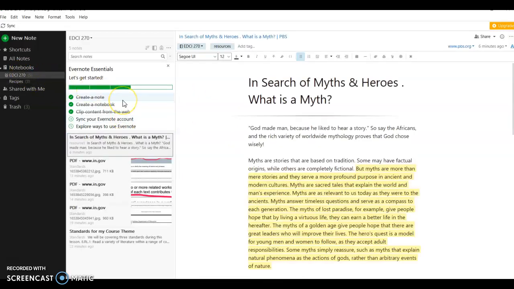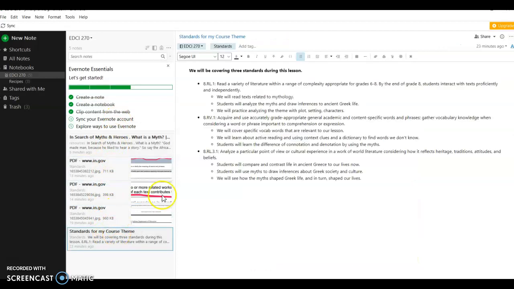For my EDCI folder, I have a few things clipped. The first one is this note I made, basically just notes to myself about which standards we will be covering, and I just went to new note up here and started typing. I added the tag of standards because that will make it easy for me to know when I'm referring to the standards on what the students should be learning for this. I can find all my resources for that there.